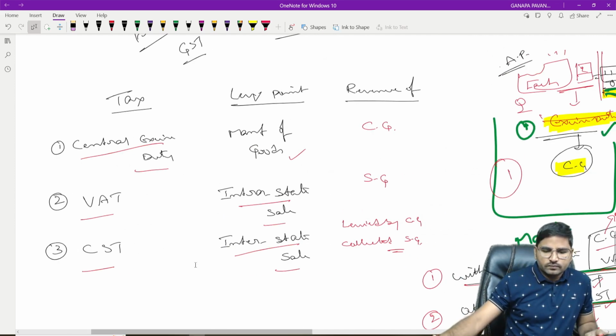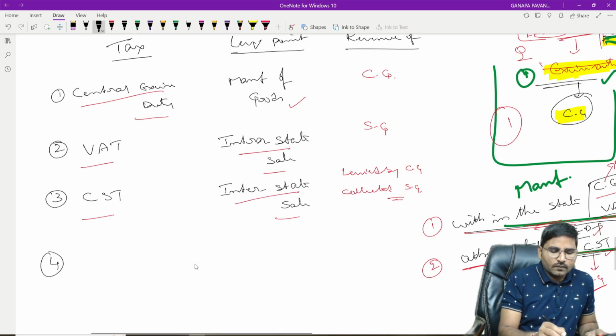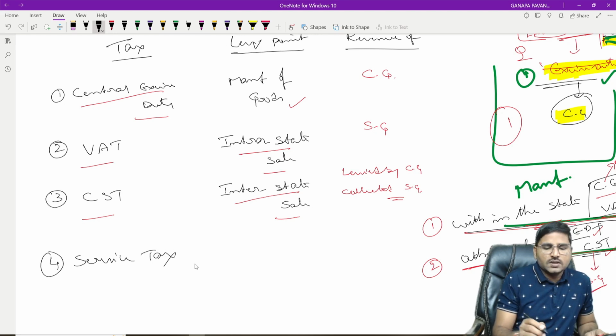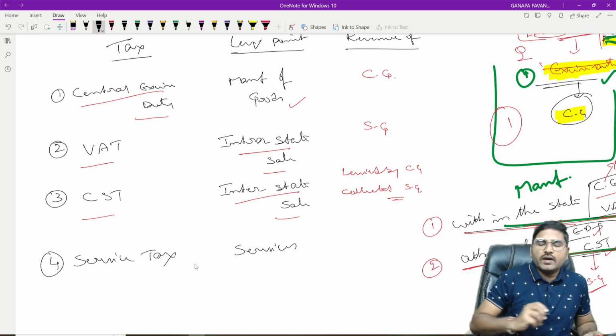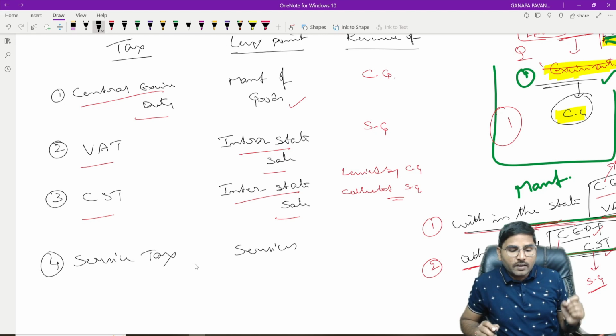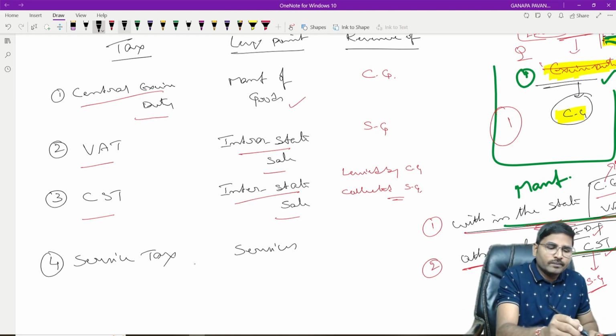Fourth one. Service tax. Service tax was levied on services, where a person rendering any service, the person who is a service provider, was liable for payment of service tax.